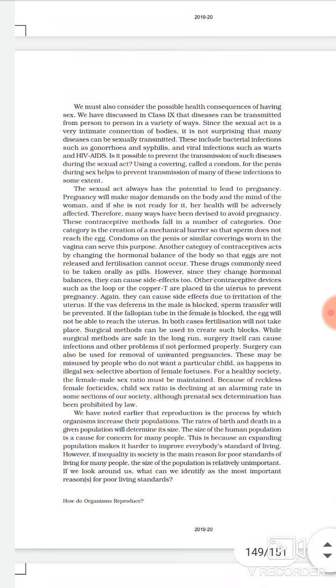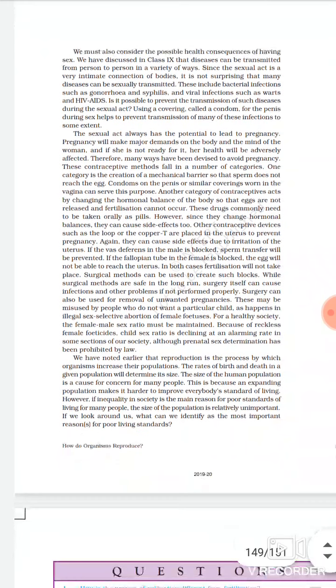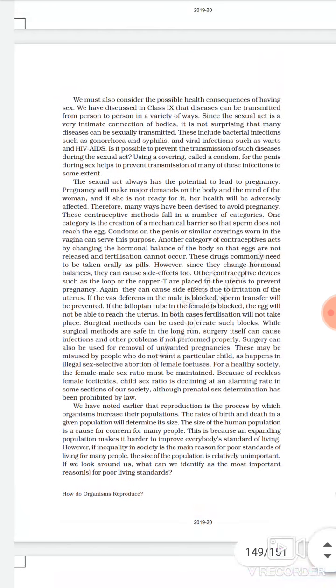The last topic, I am seeing that the last topic left is means of contraception. Okay, methods of contraception we have to study here. It is written in NCERT as a paragraph. Let us see that. What is contraception? Contraception means to avoid unwanted pregnancies in families.